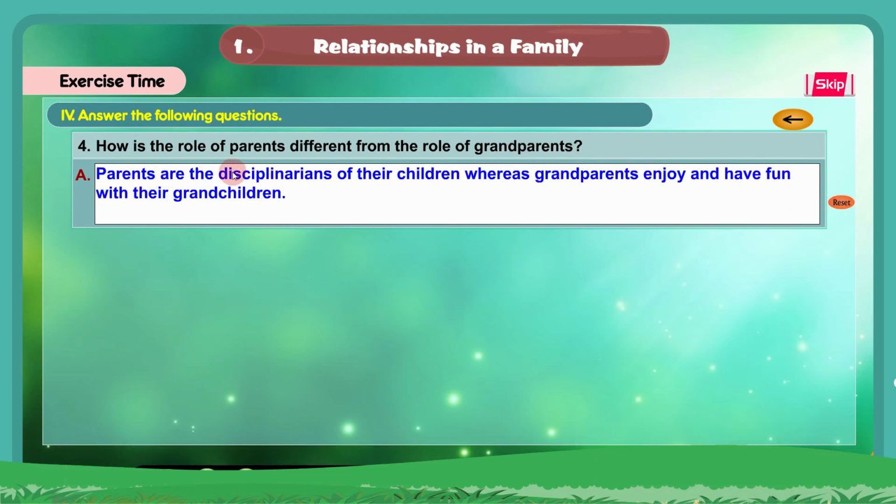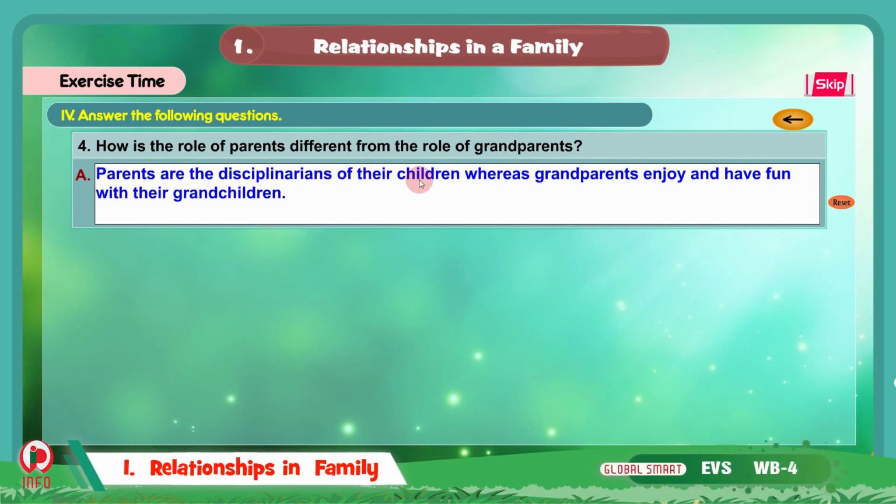Parents are the disciplinarians of their children, whereas grandparents enjoy and have fun with their grandchildren. Yes, parents teach discipline to their children, but the grandparents play with their grandchildren, tell them stories and have fun with them.